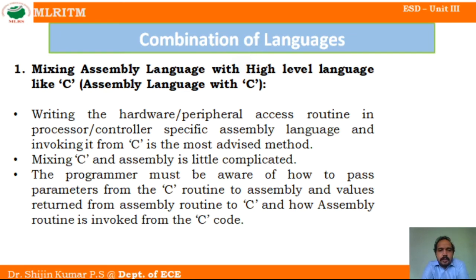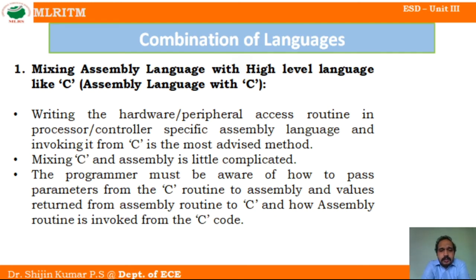So what are the important parameters? The parameters that we use in high level language and assembly language are entirely different. We are executing a program using some parameters, and we are not completely transferring the program to assembly language, only a particular part that has to be executed using assembly language.